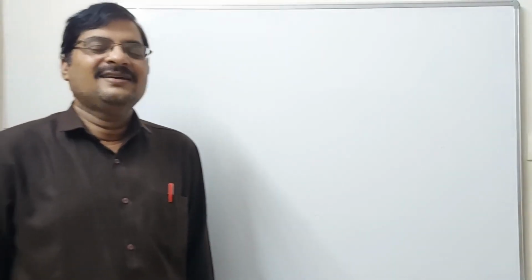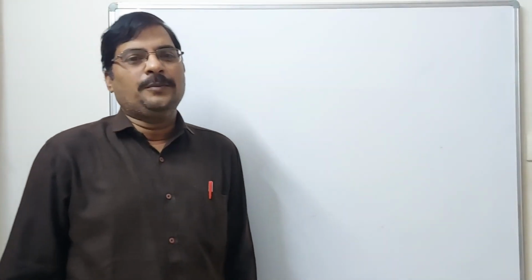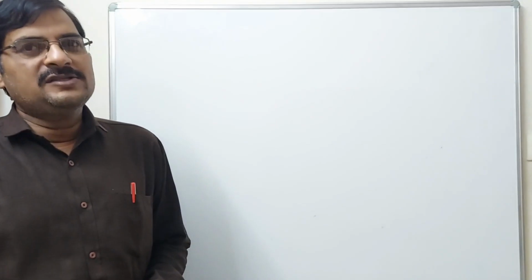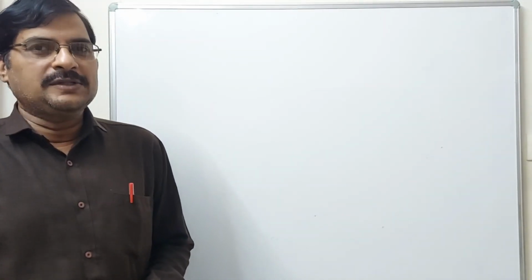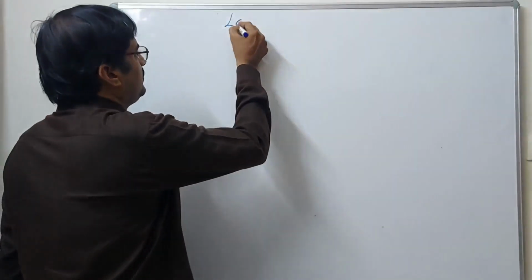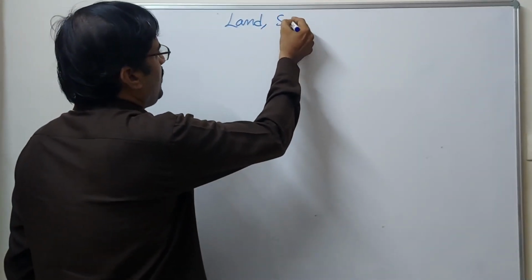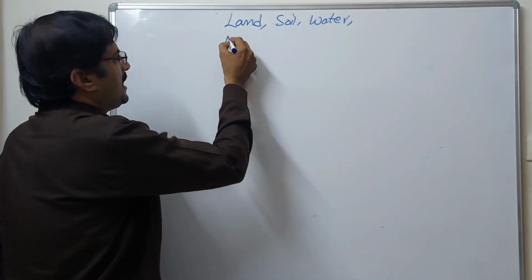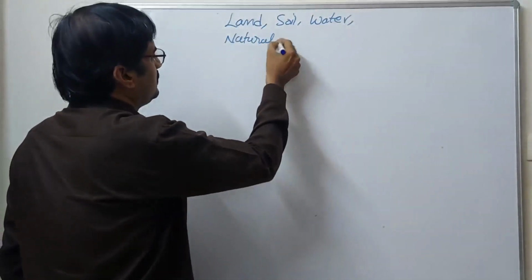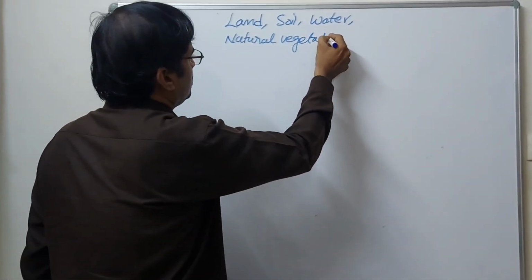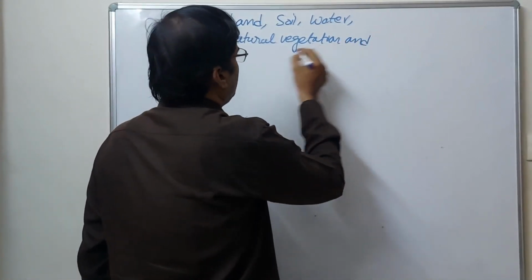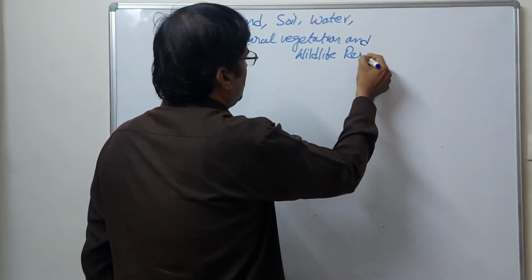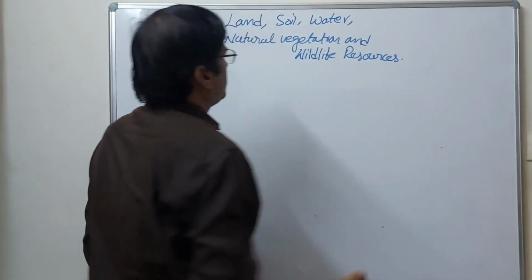Hi, today our topic is geography: land, soil, water, natural vegetation and wildlife resources.